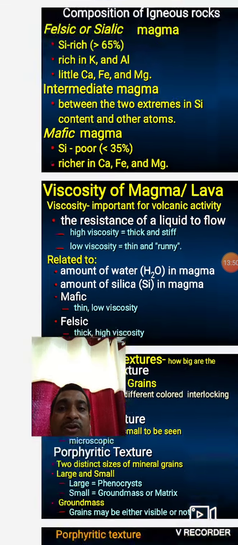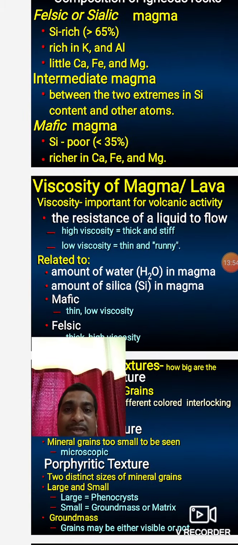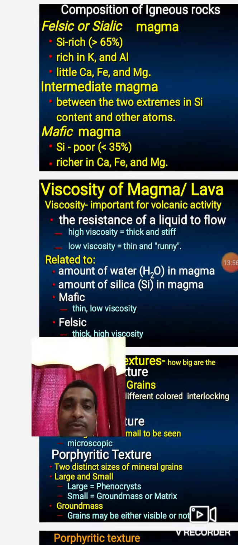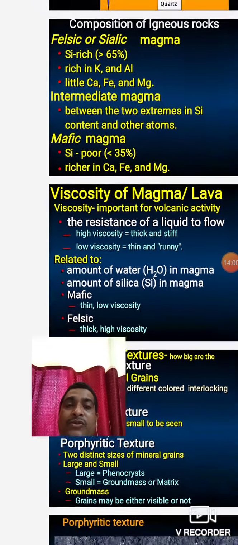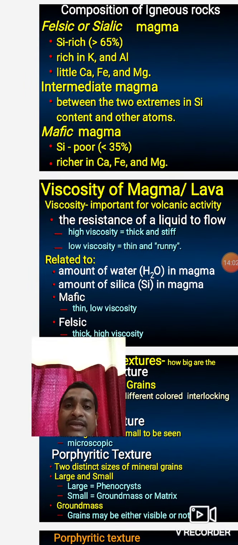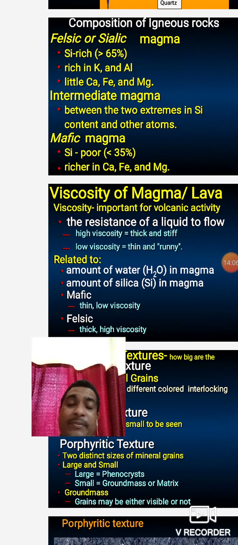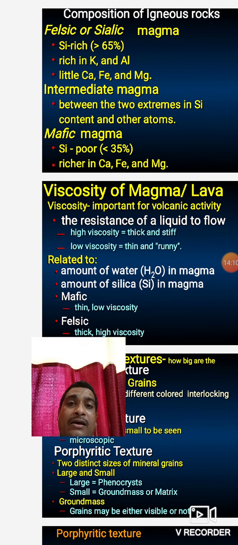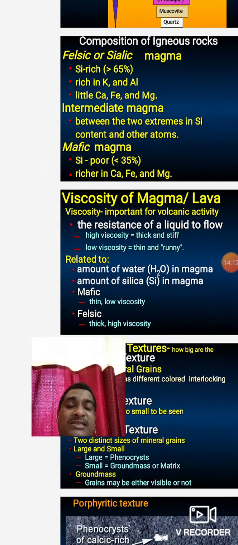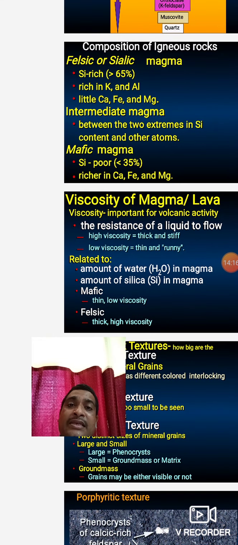These rocks are products of mafic type of magma. And intermediate magma means basalt, granodiorite, gabbro and dolerite are products of intermediate type of magma. Those igneous rocks whose silica percentage is between 35 to 65% are called intermediate magma. And those magma with silica percentage more than 65% are called felsic magma. Felsic magma is also called sialic magma.